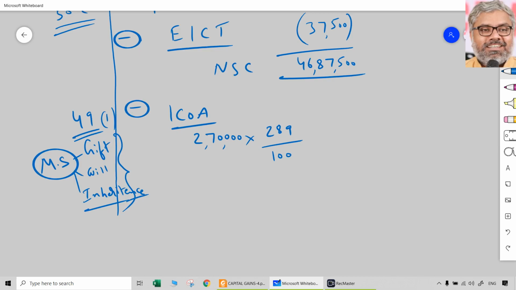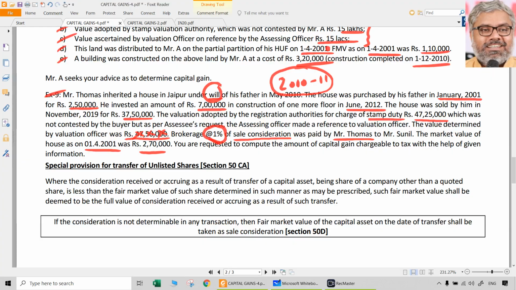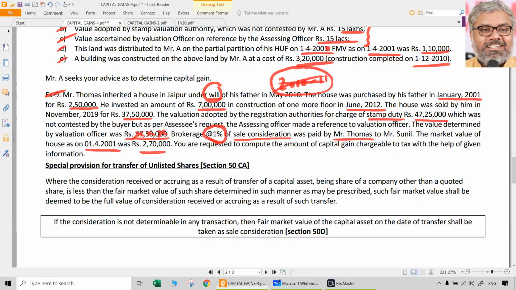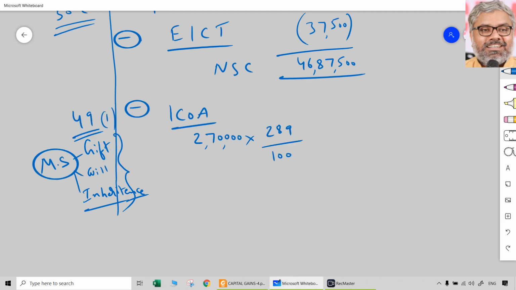That is why CA of the year in which the SSC first acquired, 2010-11, we are not taking. Rather, we will take the CA of the year in which the asset was acquired by the previous owner, his father, which is prior to 1/4/2001. So we have to take 100 only naturally for that. So that is the indexed cost of acquisition. Calculate it and keep it separate. So 2,70,000 into 289 divided by 100. That will be 7,80,300. That is indexed cost of acquisition.